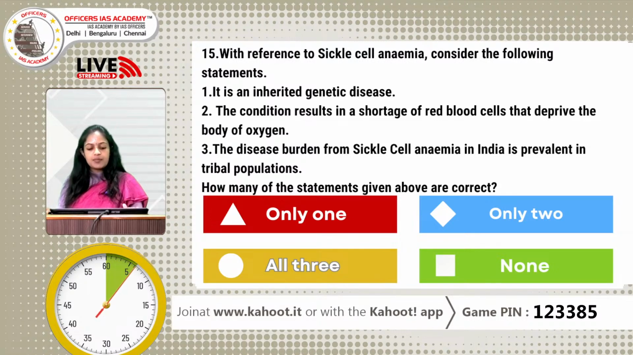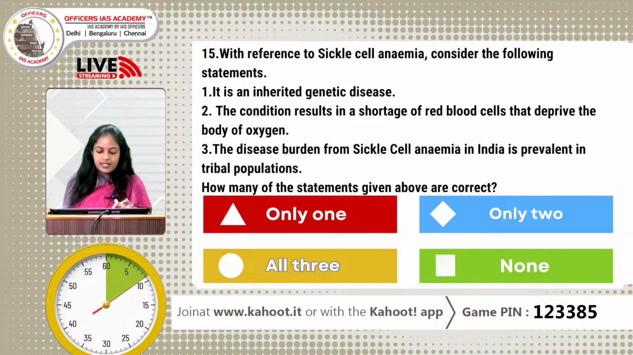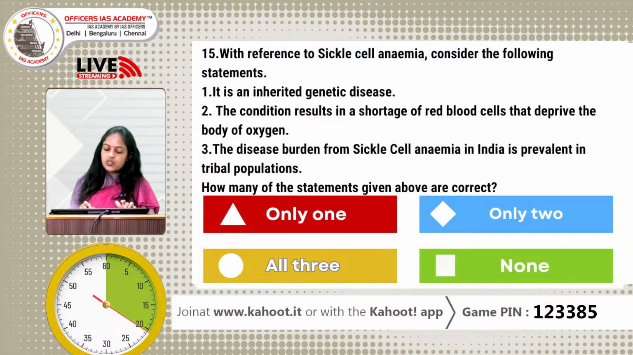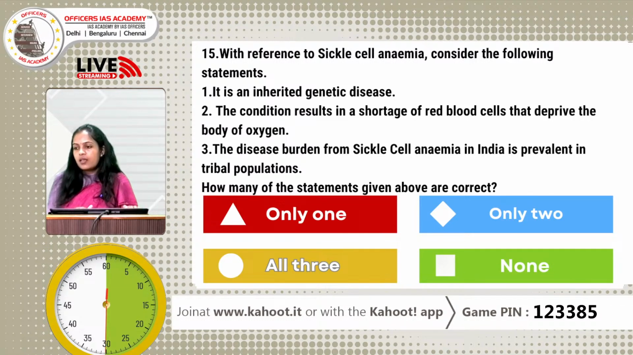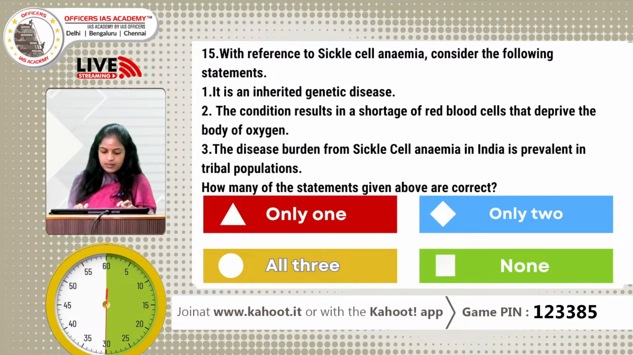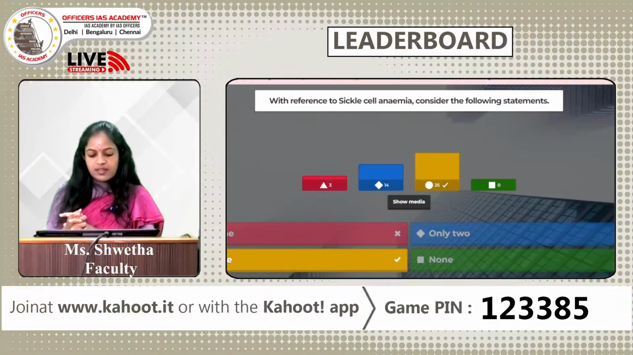With reference to sickle cell anemia, consider the following statements. 1. It is an inherited genetic disease. 2. The condition results in shortage of red blood cells that deprive the body of oxygen. 3. The disease burden from sickle cell anemia in India is prevalent in tribal populations. Which of these statements are correct? Option A, 1 and 2 only; option B, only 2; option C, all 3; and option D, none. Okay, the correct answer is option C, all the statements are correct here.